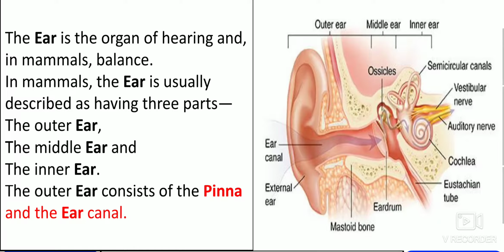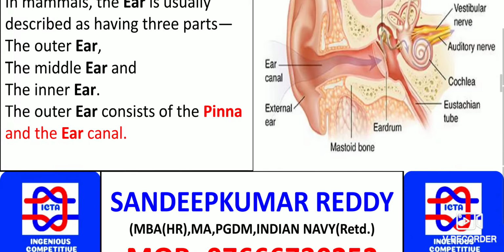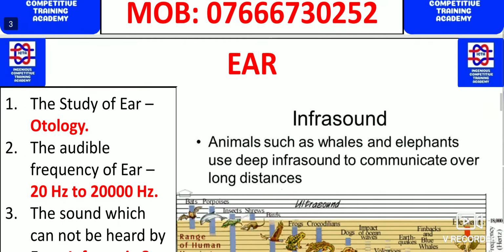As you can see, the eardrum as well as the mastoid bone. Again, you have the auditory nerve. There is a small bone, the smallest bone in the human body, that is the stapes, and the smallest muscle, the stapedius. So everything exists inside the ear itself. So please go through whatever has been given in it.